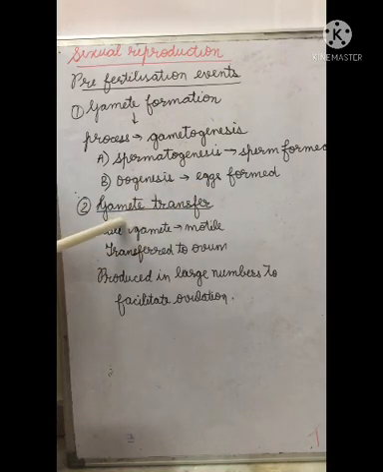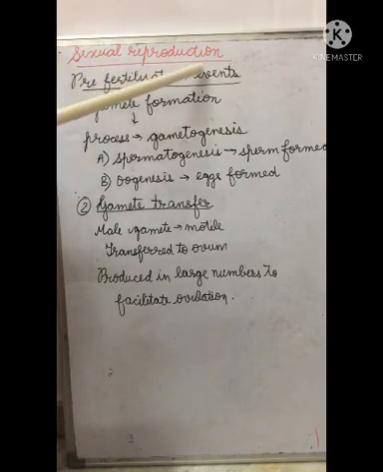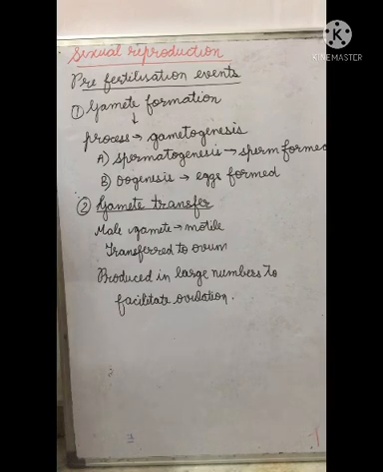The second part involved in the pre-fertilization events is gamete transfer. Gamete transfer includes transferring the gametes to take up fertilization. The male gamete is generally motile. Not in all organisms is the male gamete motile, but in many it is, and it is transferred to the ovum. The ovum is non-motile and larger as compared to the male gamete, that is, the sperm.